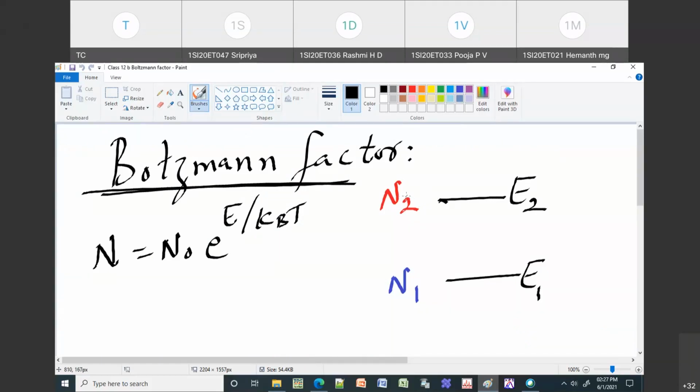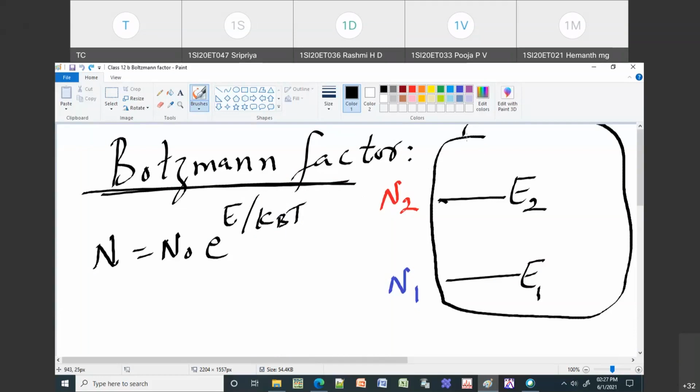We take a very big block of material and count the number of atoms present in E2, the excited state. That will represent N2. Then I count the atoms which are in E1, and I will call that N1.